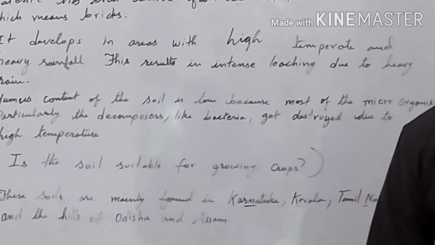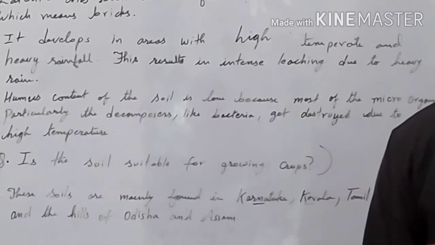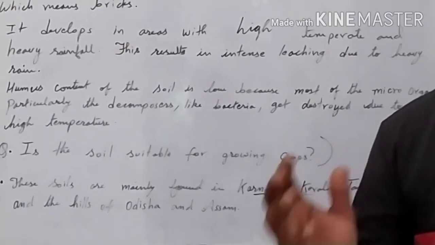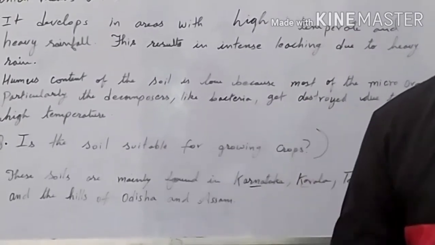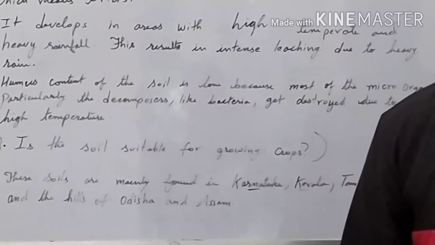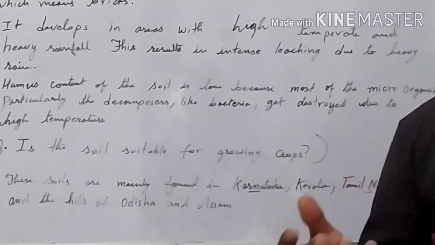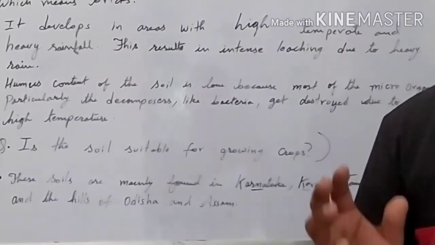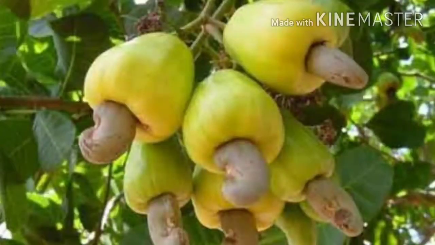Another thing about this soil is that it is also used in some states for growing other things. Red soil in Tamil Nadu, Andhra Pradesh and Kerala is more suitable for crops like cashew nut. That means the soil in these states is used for growing cashew nut.